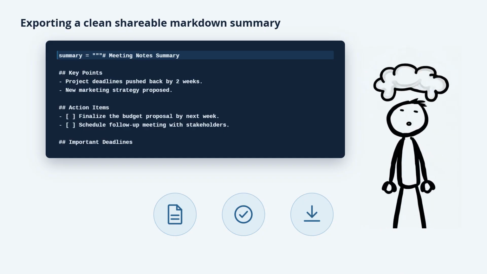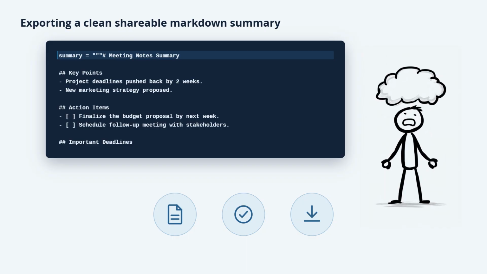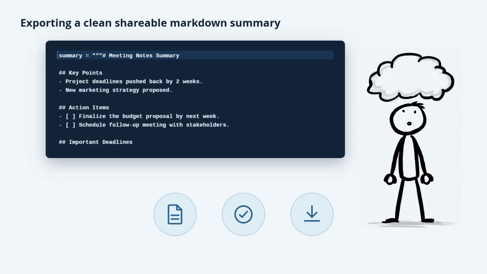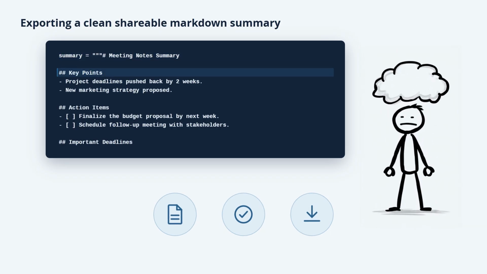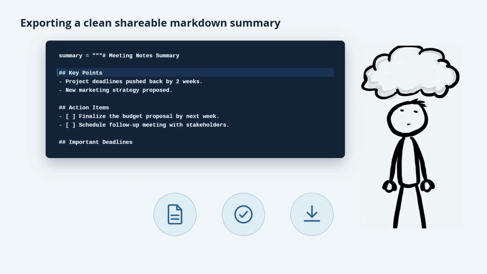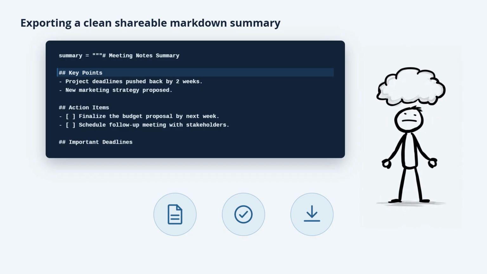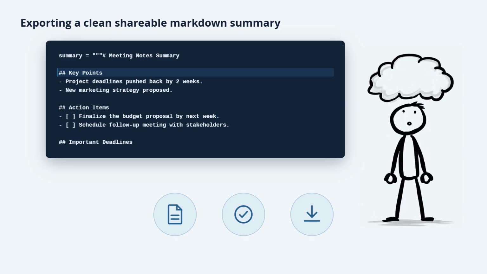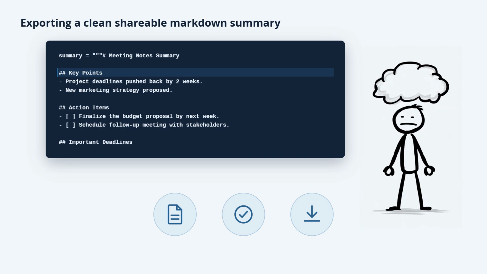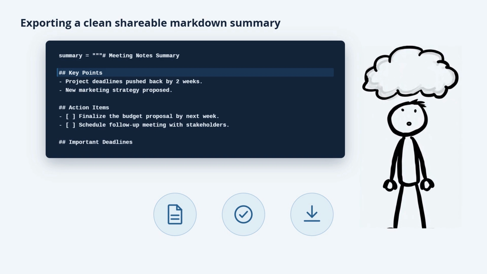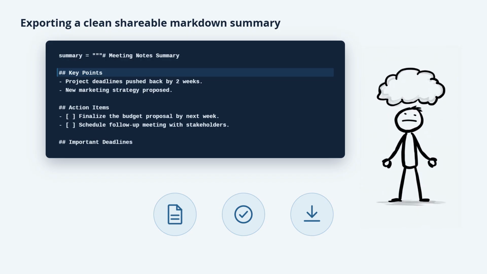First, we structure our summary so that it's neatly organized into sections, such as key points, action items, and important deadlines. This structuring allows someone skimming through the notes to quickly find the information they need without wading through unnecessary details. Markdown is great for this, as it lets you format text using simple syntax, making it easy to include headers, lists, and bold or italic highlights where needed.